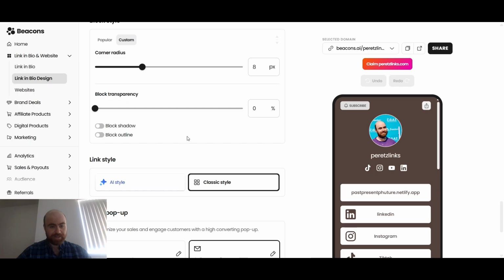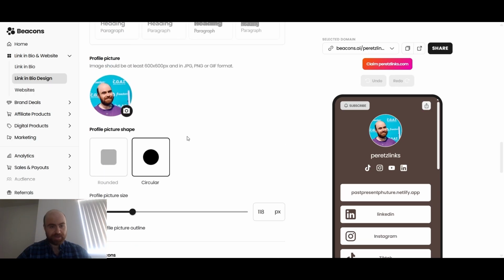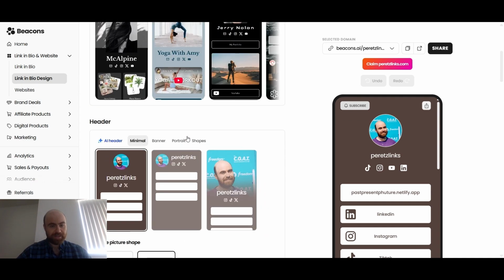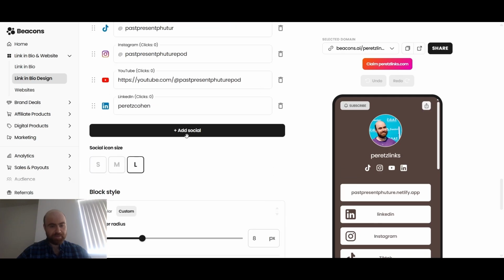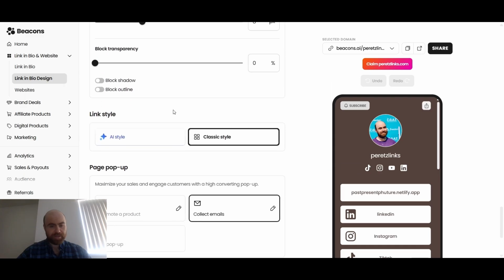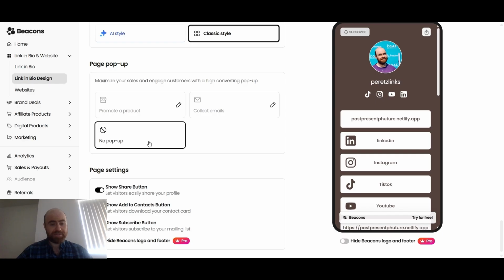So this is in the design. Got the social icons, show profile. This is probably where you can select. So where would we find the pop-up? The social, we got the blocks, we got classic style. Okay. No pop-up.